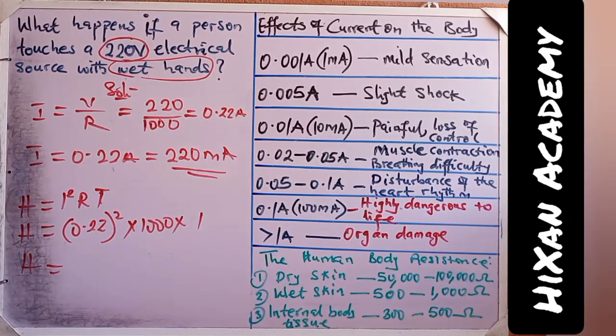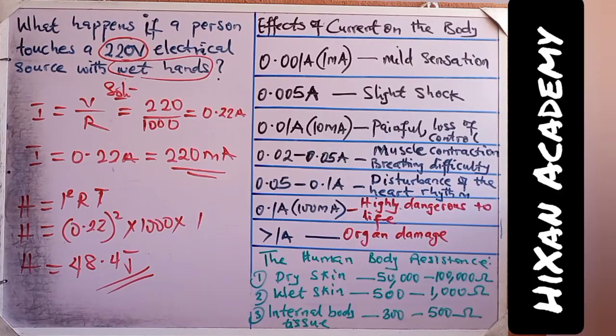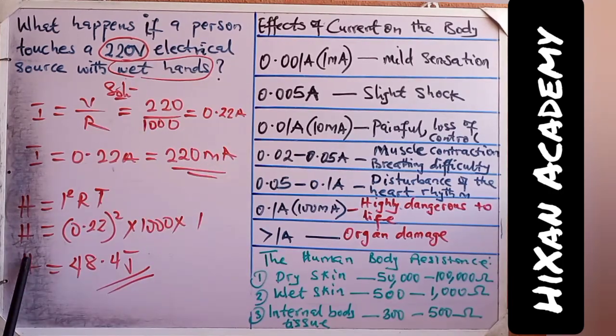So the heat produced is going to be 0.22 squared multiplied by 1,000. That is 48.4 joules of heat. So touching a 220 volt electrical source with wet hands could generate 48.4 joules of heat in 1 second, and that is enough to cause burns in the body.